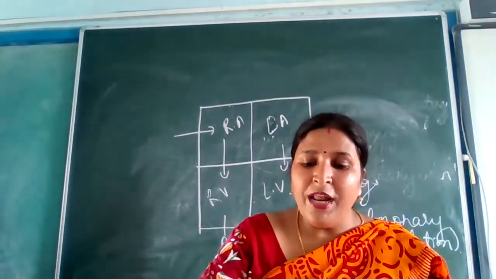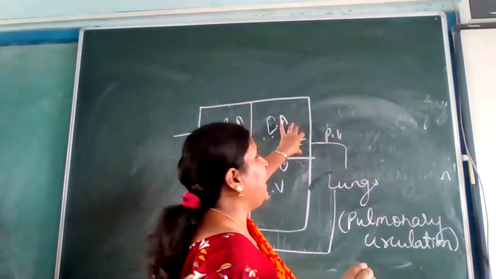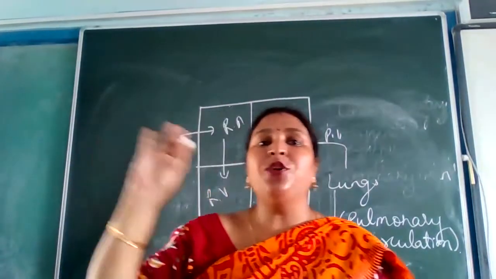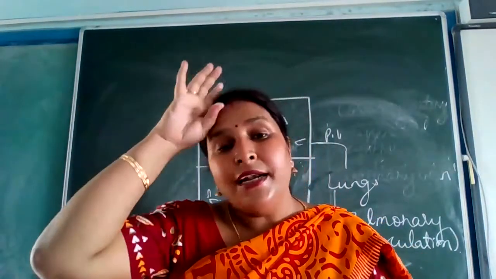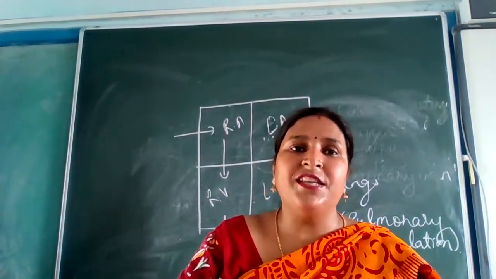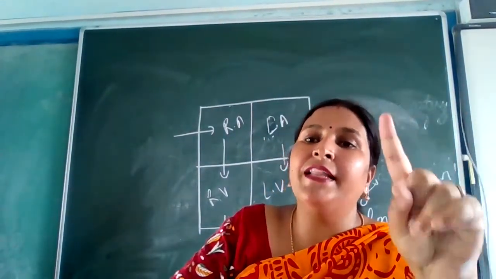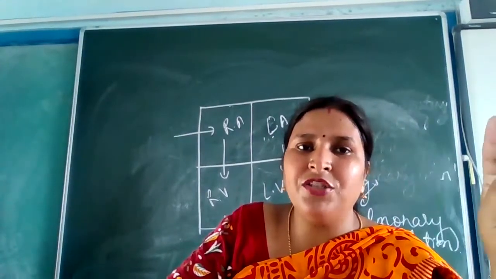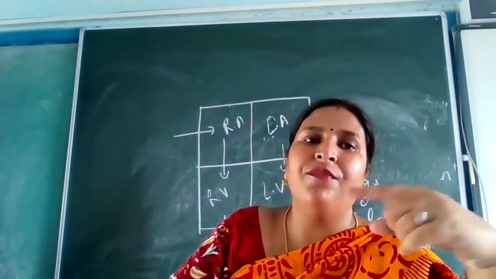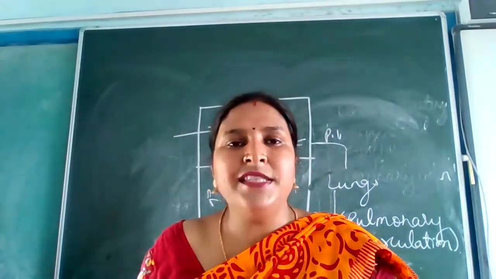Then the circulation between the heart and the body organs. Now it has come to the lungs. Again, it has reached the heart. From the heart to the body organs, blood reaching each and every organ of the body, that is called systemic circulation. What it is referred as? Systemic circulation. So first circulation, between the heart and the lungs, is pulmonary circulation, and the second circulation, between the heart and the body organs or the different parts of the body, is systemic circulation. Is that clear to everybody?